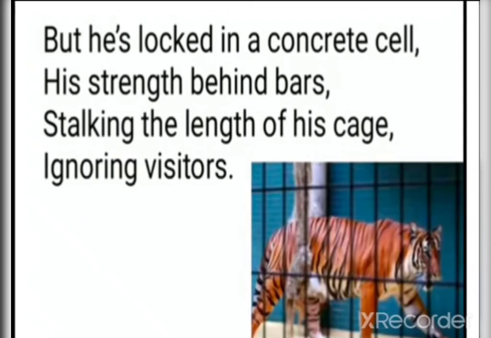He moves up and down. Stalking the length of his cage means he moves only up and down his cage, without any disturbance in the form of human interference. So he is not taking any interest in the visitors who are coming there to see the caged tiger.